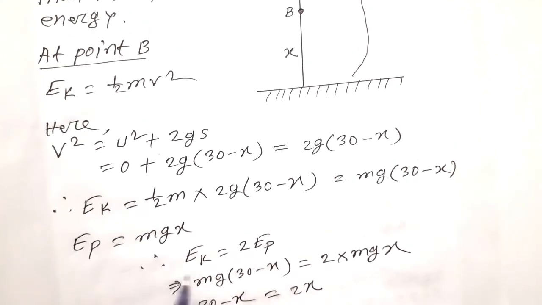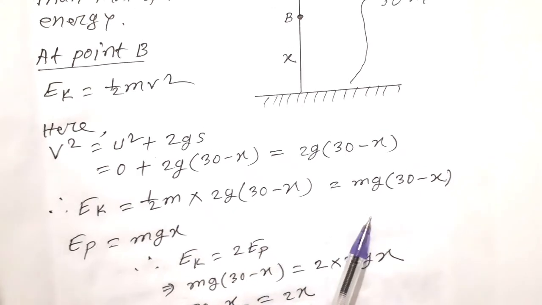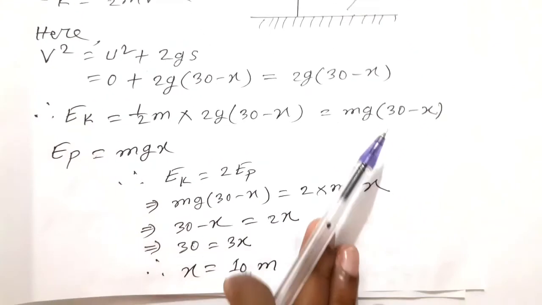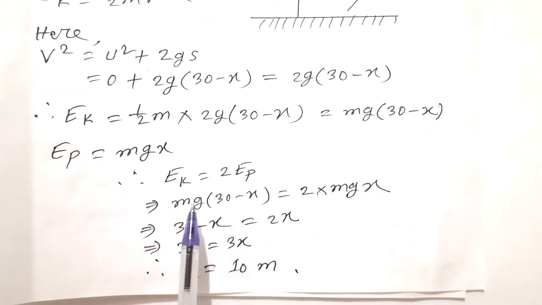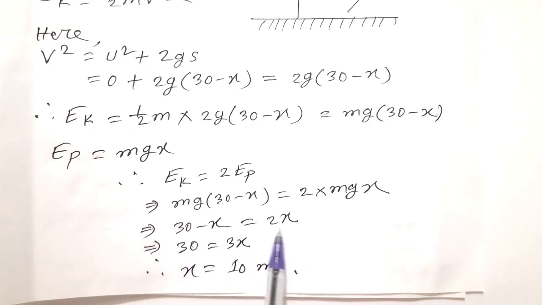So according to the question, EK is equal to 2 into EP. So mg(30 minus x) is equal to 2 into mgx. So 30 minus x is equal to 2x. That is, x is equal to 10 meters. That is, at 10 meters height from the ground, the kinetic energy is twice that of potential energy.